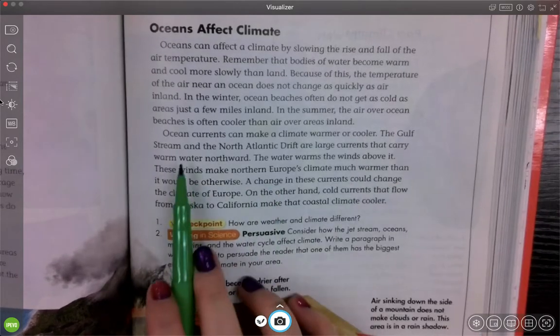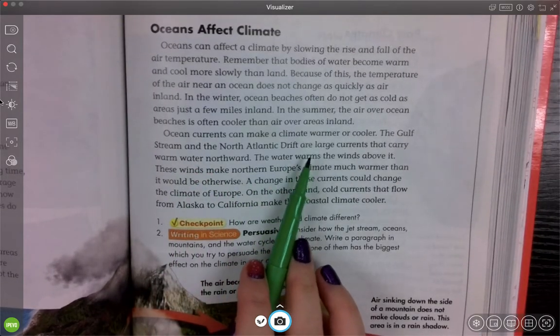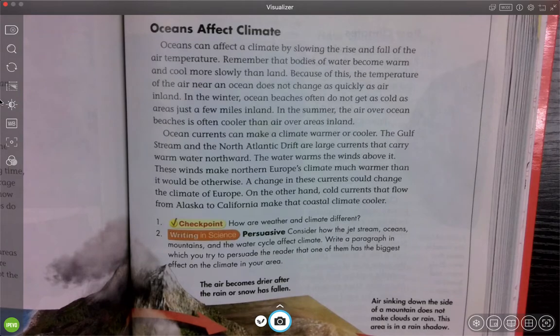The Gulf Stream and the North Atlantic Drift are large currents that carry warm water northward. The water warms the winds above it. These winds make northern Europe's climate much warmer than it would be otherwise. A change in these currents could change the climate of Europe. On the other hand, cold currents that flow from Alaska to California make that coastal climate cooler.